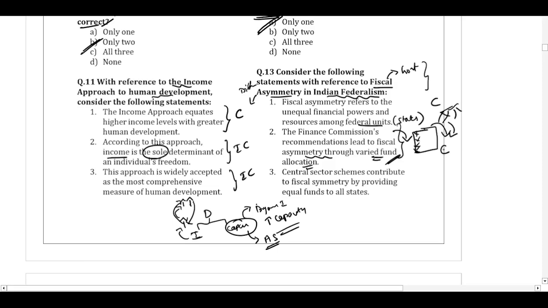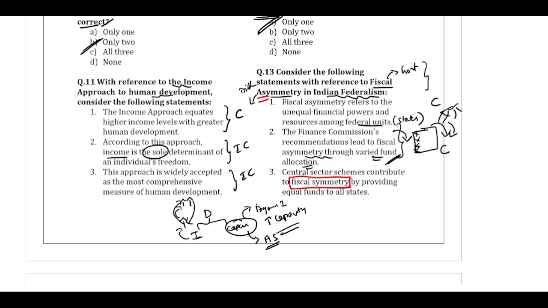And the third statement is saying central sector schemes contribute to fiscal symmetry by providing equal fund to all the states. So you have to be very careful. Here suddenly they were talking about asymmetry, and when it came to the third statement, they are talking about fiscal symmetry. They are saying central sector schemes contribute to fiscal symmetry, or having the same financial position, by providing equal fund to all the states.